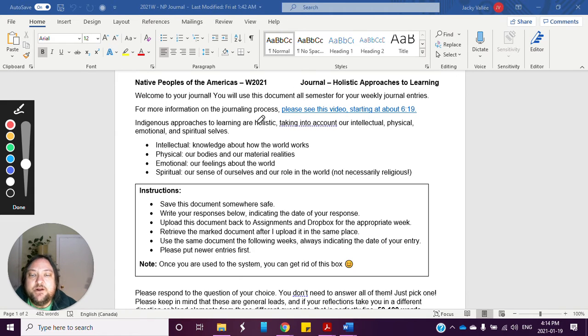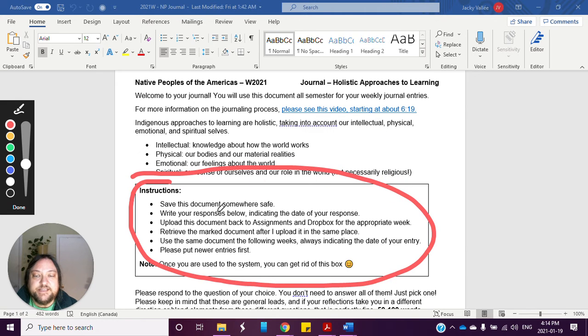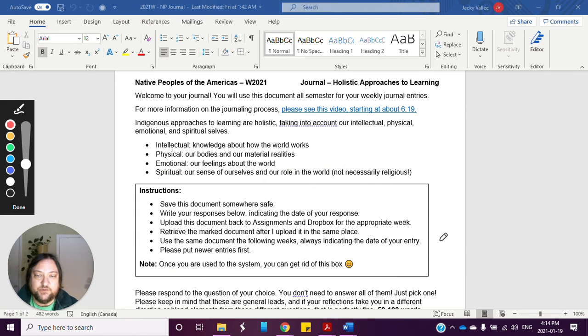Again, we're doing this to take into account the Indigenous worldview or worldviews about learning, which are holistic and take into account different aspects of learning. So here are the practical instructions. Save the document somewhere safe, write your response. You'll see where to do that below with the date. Upload it back to Assignments and Dropbox for the appropriate week. You'll get it back in the same place, and use the same one for your more recent entries.